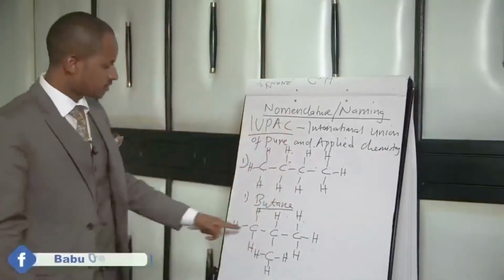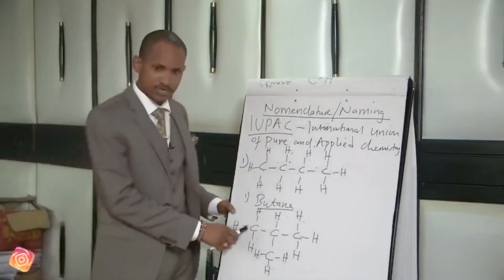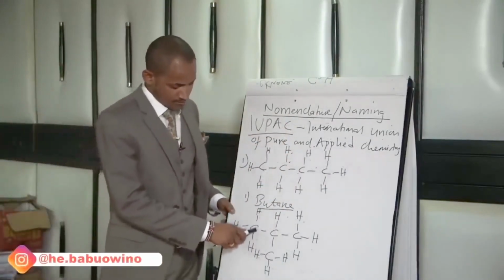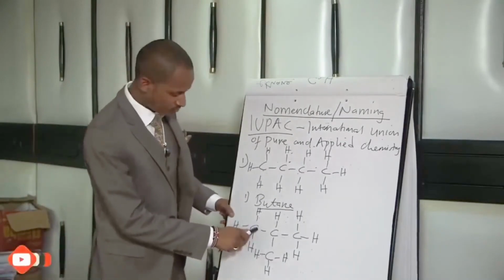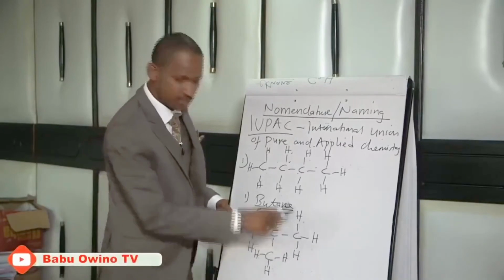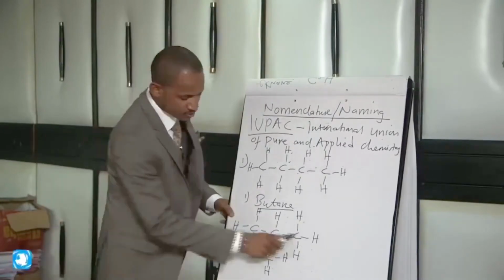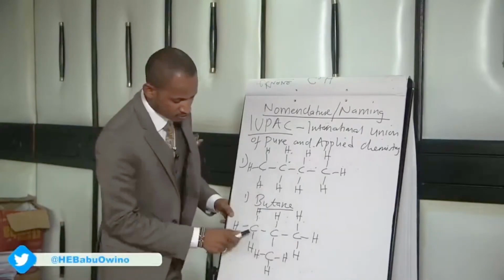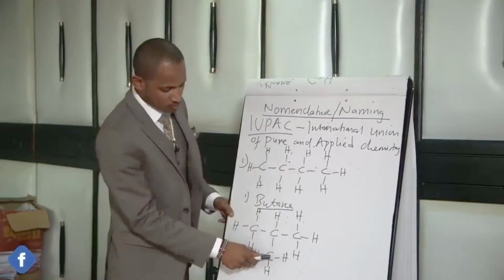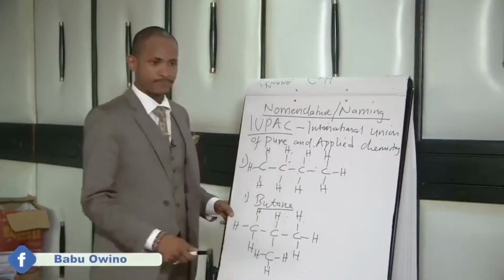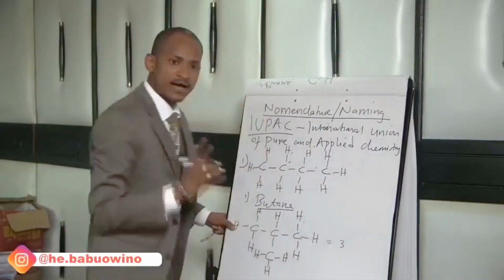In our situation, the longest continuous carbon chain can be, pay attention class, 1, 2, 3. What if I want to move like this? This is horizontally. What about horizontal then vertical? 1, 2, 3. What about starting from here? 1, 2, 3. Therefore, the longest continuous carbon chain has 3 carbon atoms.